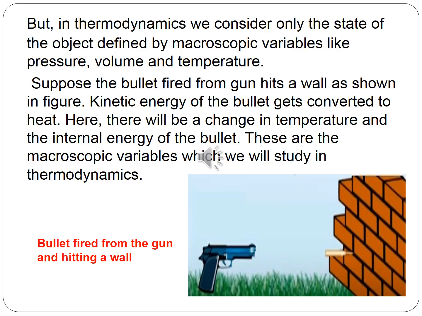Consider the situation when the bullet fired from the gun hits a wall, as shown in the given figure. When it hits the wall, its kinetic energy gets converted to heat. Due to heat generation, there will be a change in temperature and the internal energy of the bullet. These are the macroscopic variables that you will study in thermodynamics.